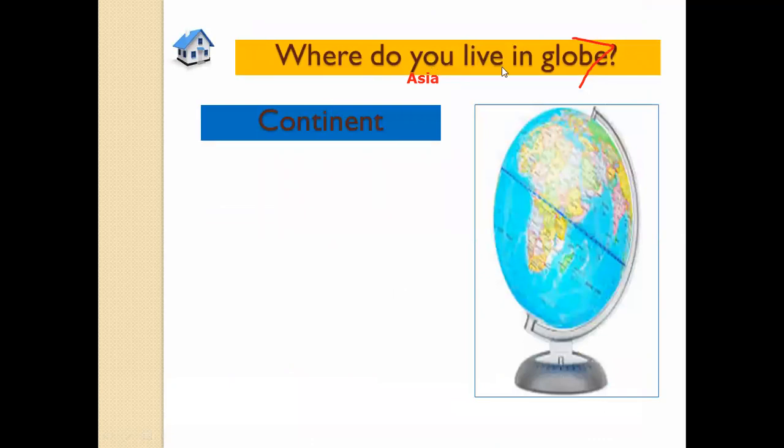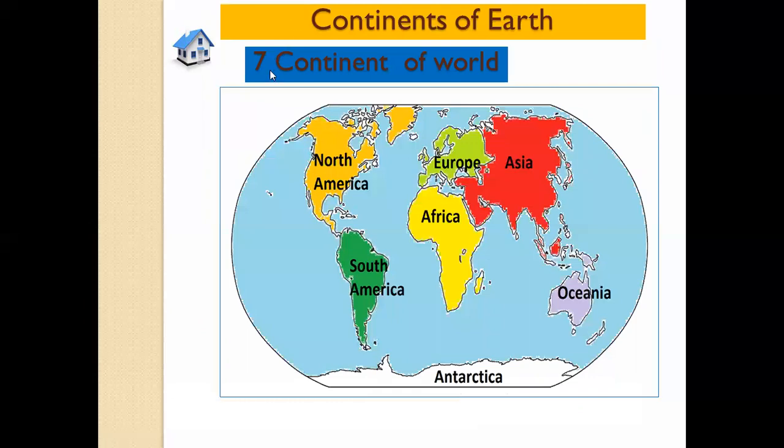Okay. Where do you live on the globe? This is called a globe. It is a model of Earth, the planet where we live, and the globe is a representation of that Earth. How many continents are there? There are 7 continents in the world: North America, South America, Europe, Asia, Africa, Oceania, and Antarctica.